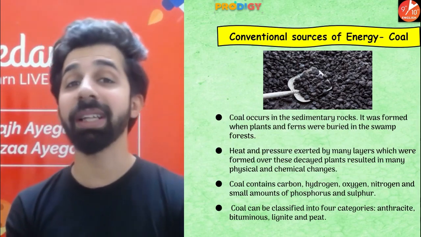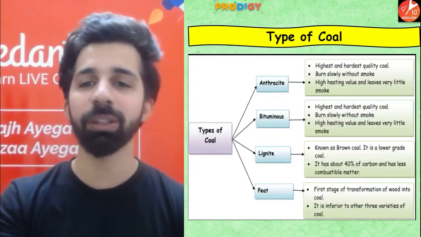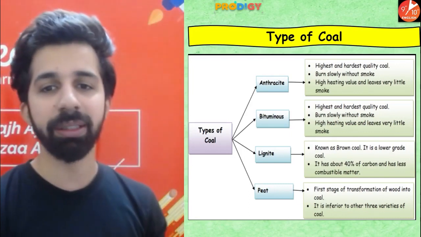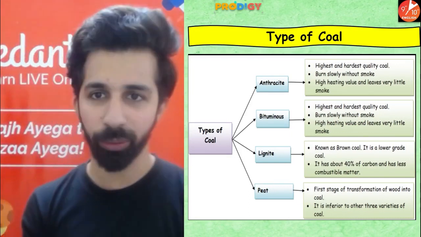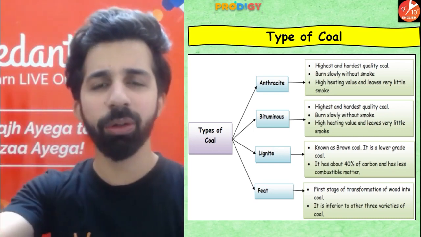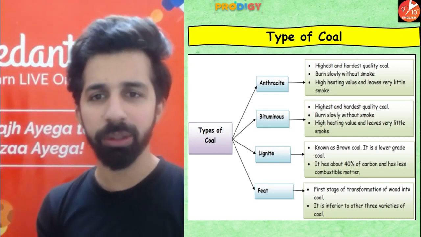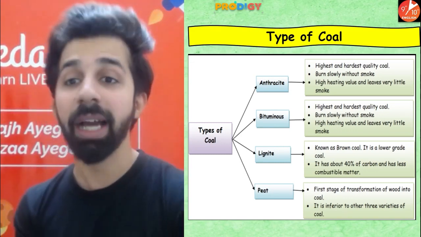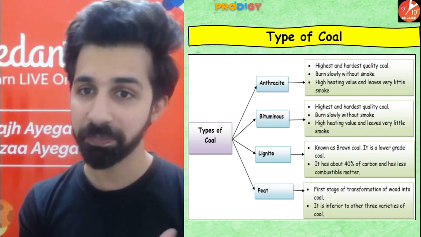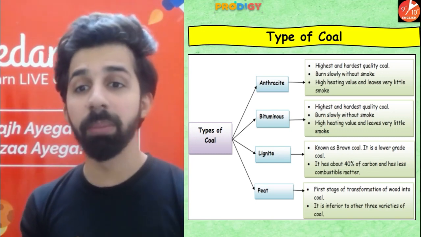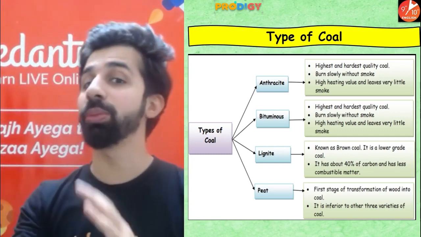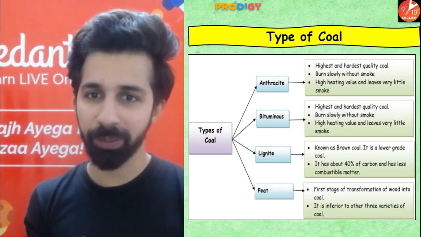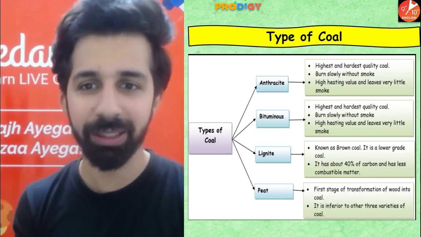Guys, coal can be classified into 4 categories. Which are those 4 categories? Have a look at these 4 categories, guys. Anthracite, bituminous, lignite, and peat coal. So, let's have a look at some of the features of these types of coals. The very first one we have from the top is anthracite. Guys, highest and hardest quality coal. Best quality of coal. Burns slowly without smoke. High heating value and leaves very little smoke. So the best quality of coal is anthracite.